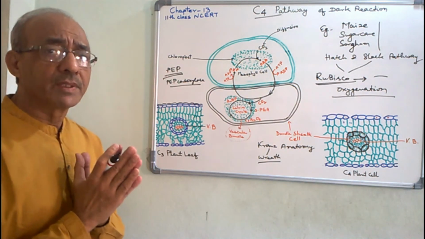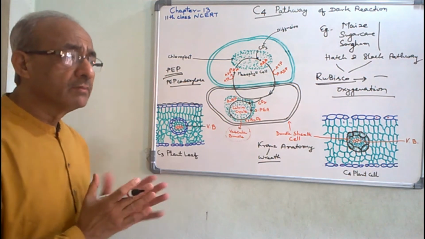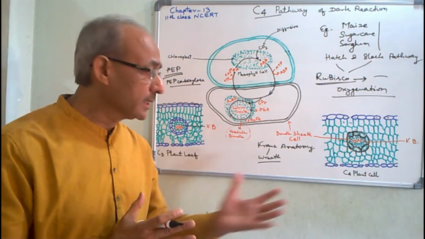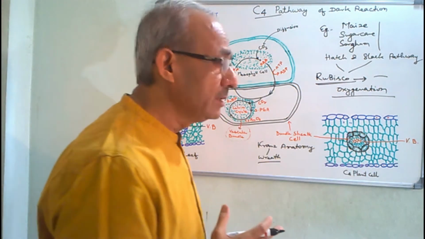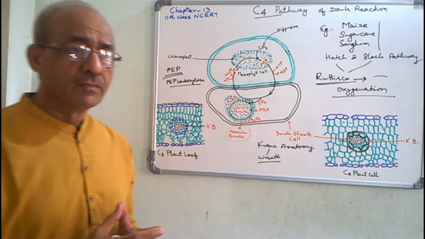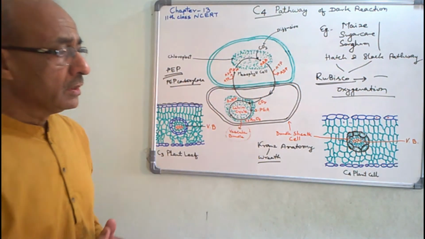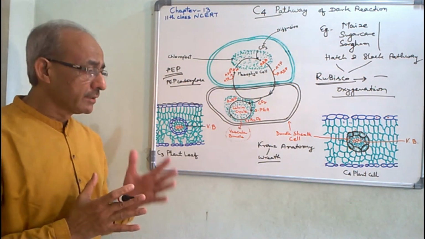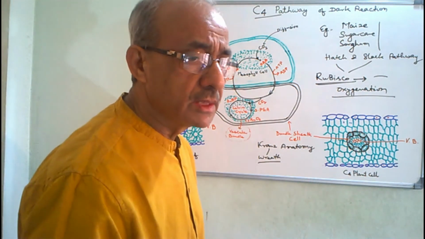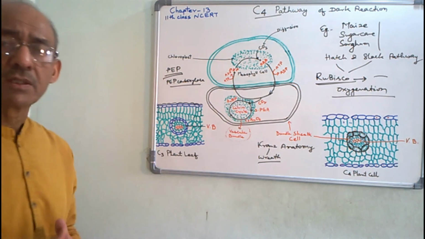When there is high temperature, the production of carbohydrate gets affected in C3 plants. But due to the adaptation of bundle sheath cells, the biosynthesis of carbohydrate in C4 plants is very efficient in comparison with C3 plants.